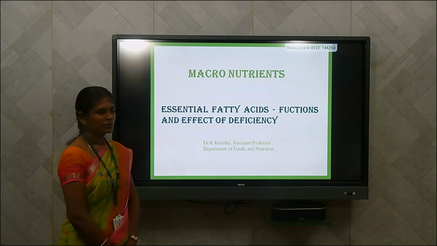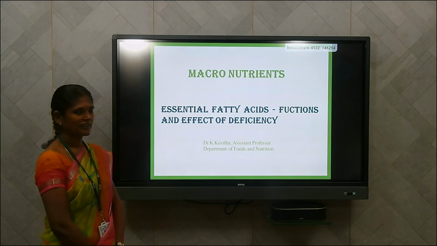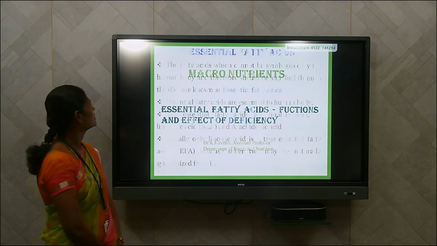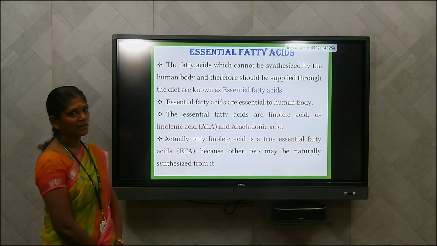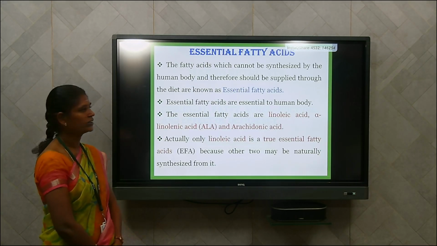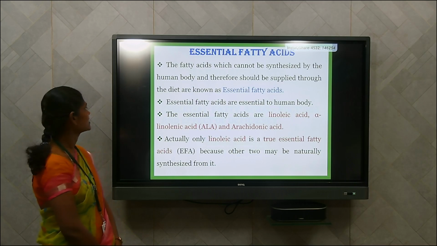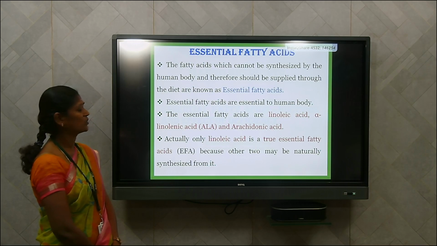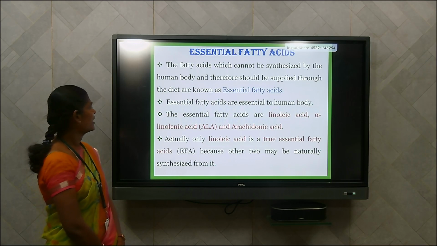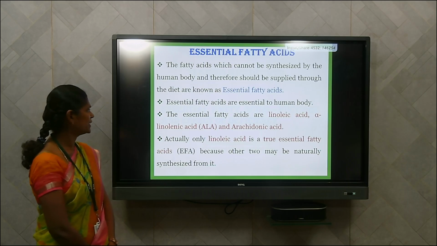So today we are going to see about the functions and the effect of deficiency of essential fatty acids. Fatty acids which cannot be synthesized by the human body have to be taken through the diet. That type of acids is called essential fatty acids. These are linolenic acid, linoleic acid, alpha-linolenic acid and